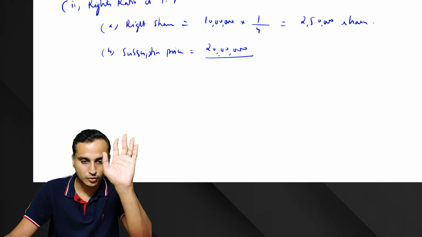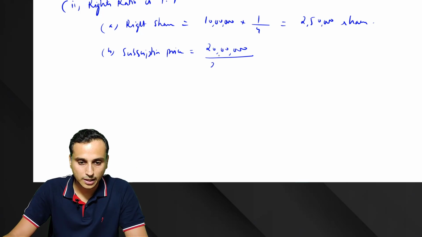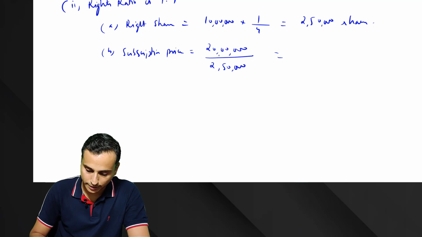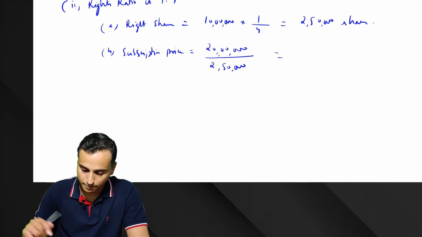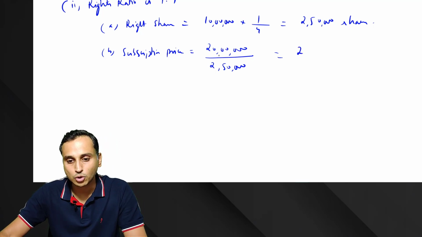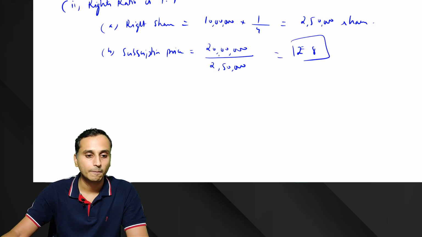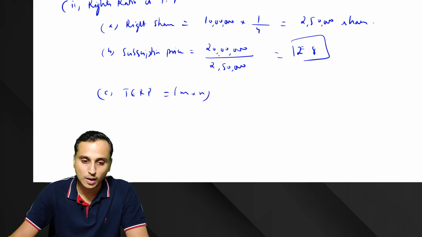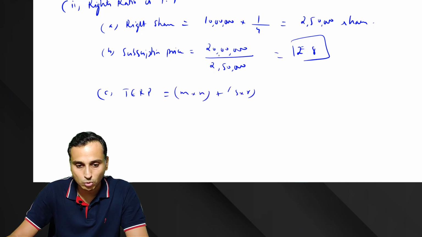I'm not writing the formula, but all of you please write it. So 20 lakh additional funds divided by additional shares, 2,50,000, is rupees 8. So the subscription price is rupees 8. Next, we'll calculate the theoretical ex-right price. The formula is M into N plus S into R divided by N plus R.